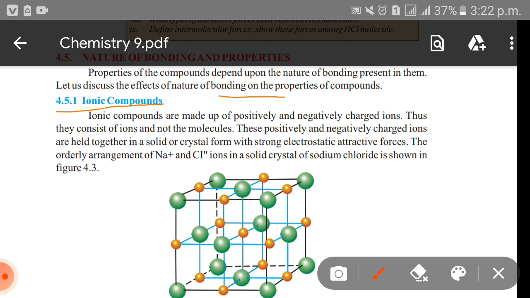Ionic compounds are made up of positively and negatively charged ions, thus they consist of ions and not the molecules. These positively and negatively charged ions are held together in a solid or crystal form with strong electrostatic attractive forces. The orderly arrangement of Na positive and Cl negative ions in a solid crystal of solid sodium chloride is